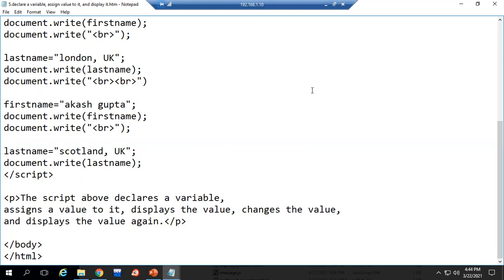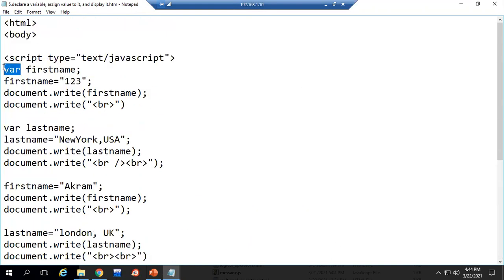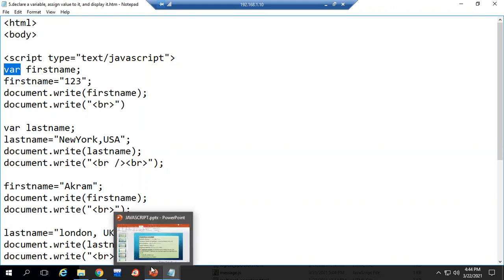So, clear how to create a variable in JavaScript. You have to compulsorily use this var keyword, space, a variable name. Any name you can choose, that is your wish. And how to assign a value to that? Using the equal to symbol, you are initializing your variable. How to display this variable value in your HTML? The document.write function we have used, displaying the value. Okay, clear? Any doubt?